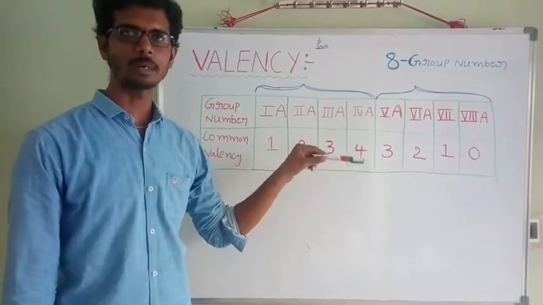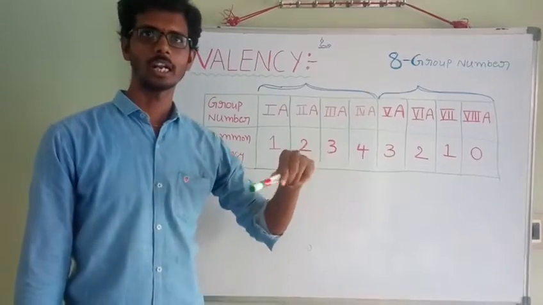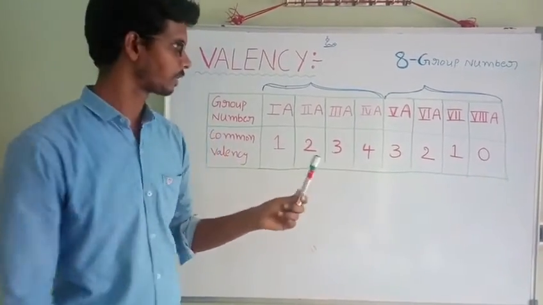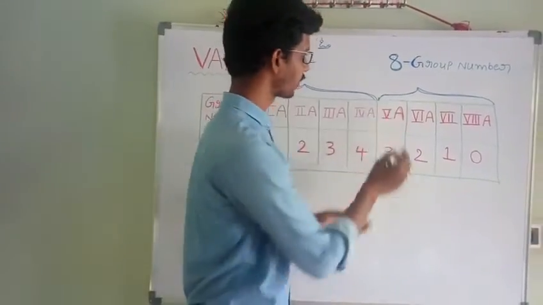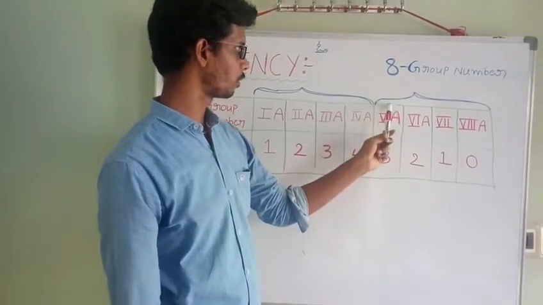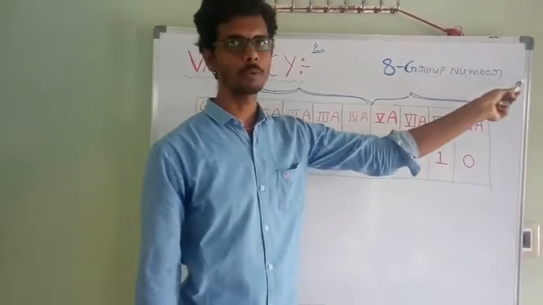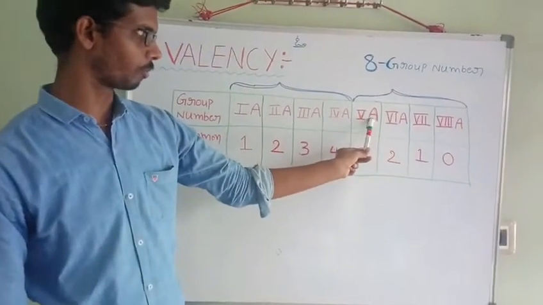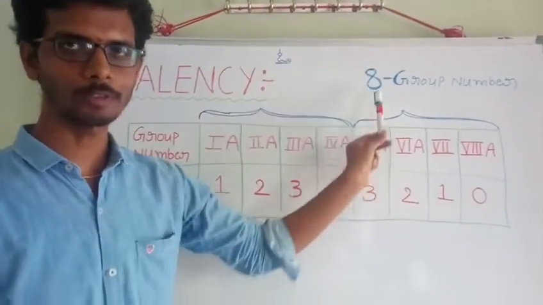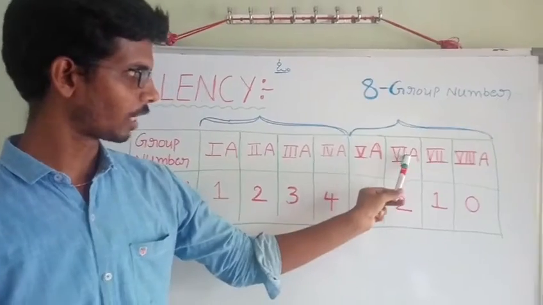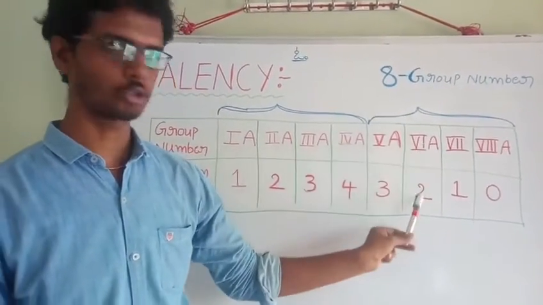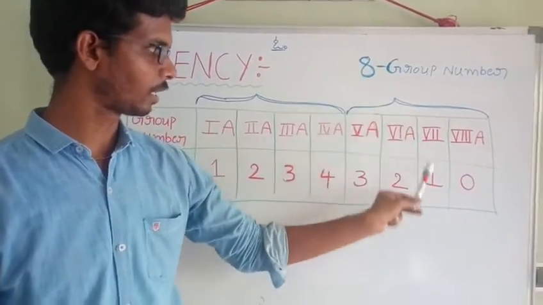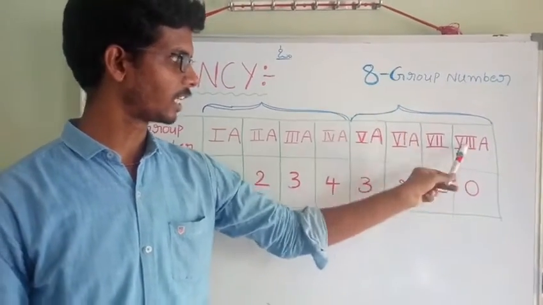Along with these, some of the elements also show other valencies. After the fourth group, it is 8 minus the corresponding group number. Suppose for example, the fifth group: 8 minus 5 is equal to 3. Next, sixth: 8 minus 6, 2. Seventh: 8 minus 7, 1. 8th group: 8 minus 8 is equal to 0.